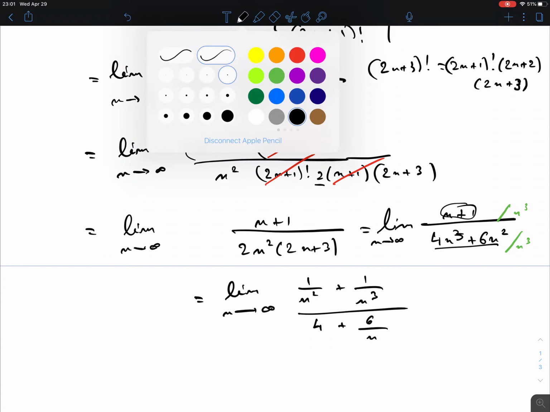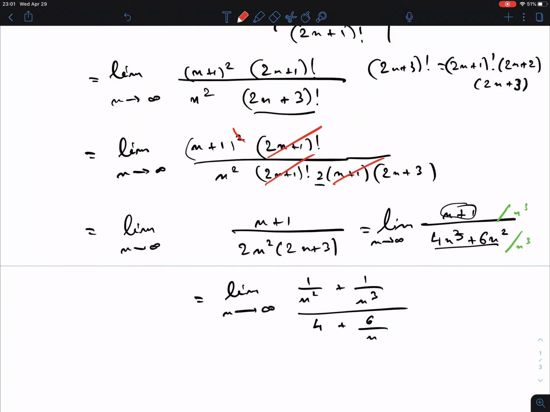Do this correctly, right? I need to see these steps, otherwise I'm not going to give you full credit. So this is 0, this is 0, this is 0. So what I get is 0 over 4, that is just 0. Okay? There are other ways that you could have solved this limit, but I'm just showing you one way. What does this now mean? Well, ratio test says it has to be less than 1 to get convergent.